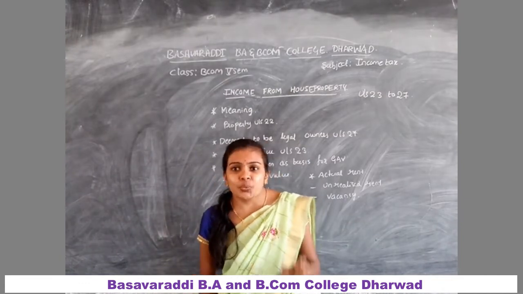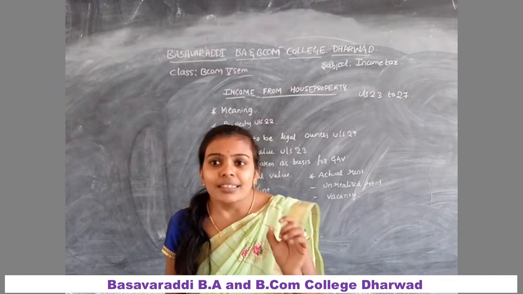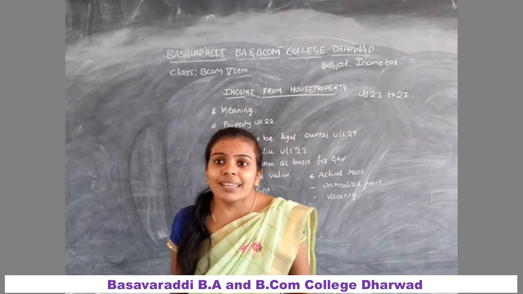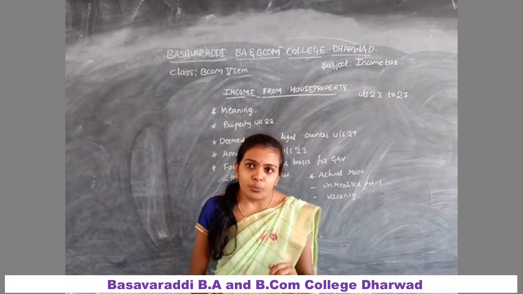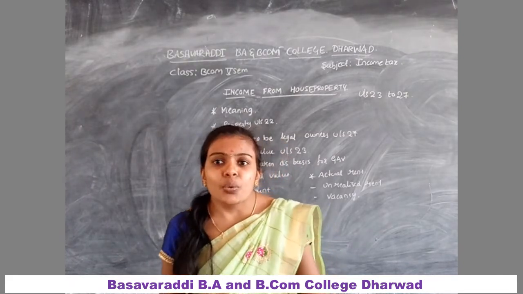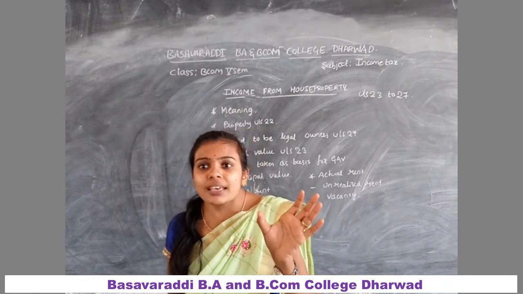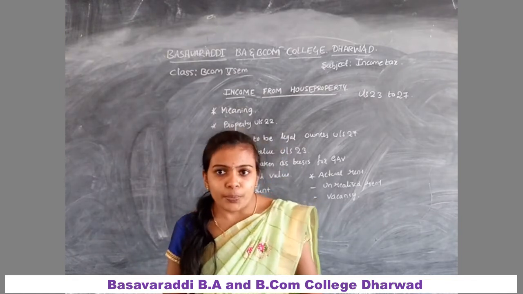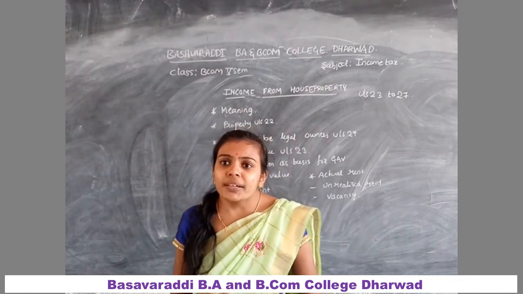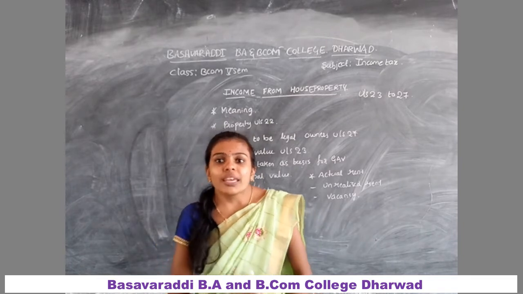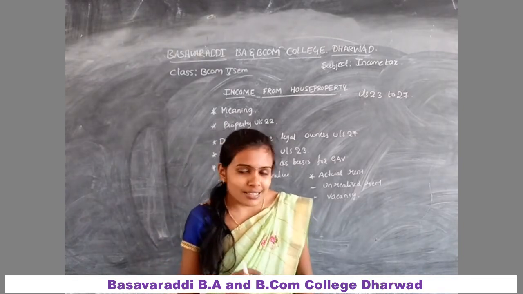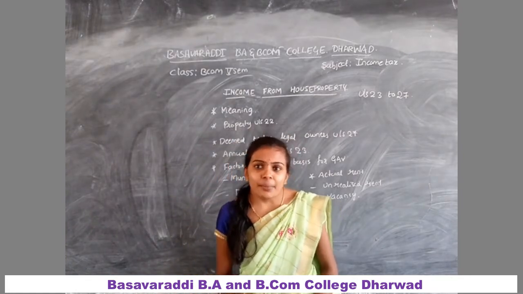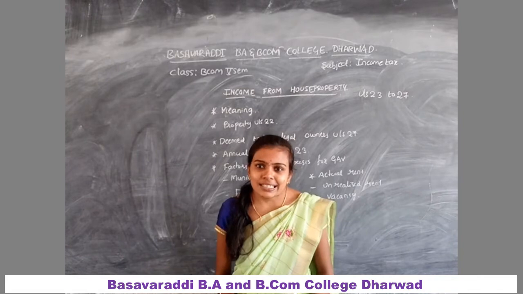As per section 22 of the Income Tax Act, the annual value of a property consisting of any building or land appurtenant thereto, of which the assessee is the owner, is chargeable to tax under the head income from house property. However, if the house property or any portion thereof is occupied by the assessee... Assessee, already you know the meaning: the one who is liable to pay the tax is called the assessee.